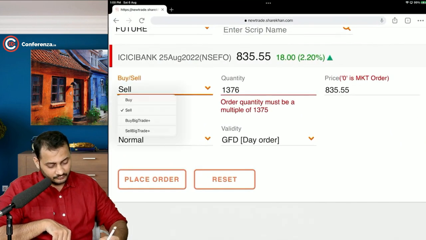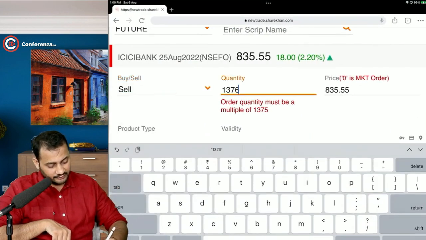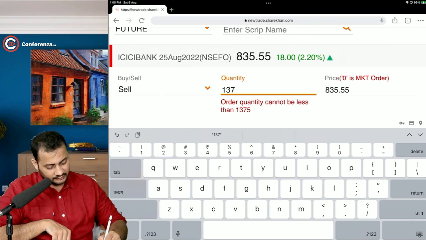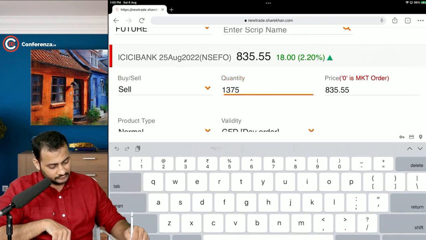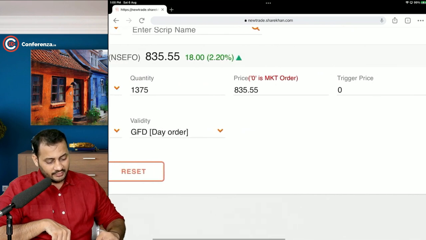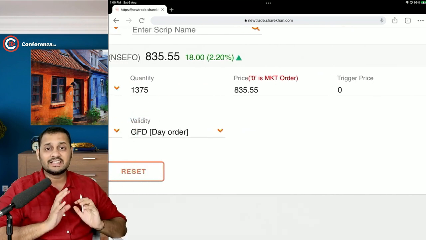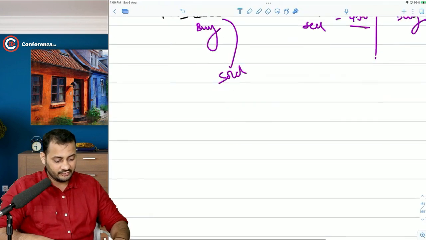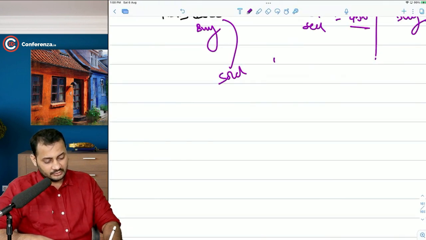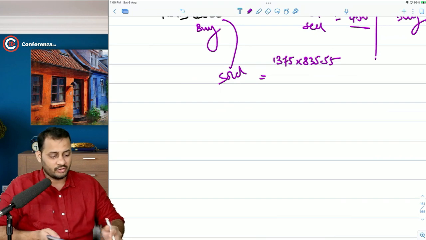Now, you can see if we deal in a single lot itself, the contract value will be this much, 1375 into 835.55. This is called the one contract value.